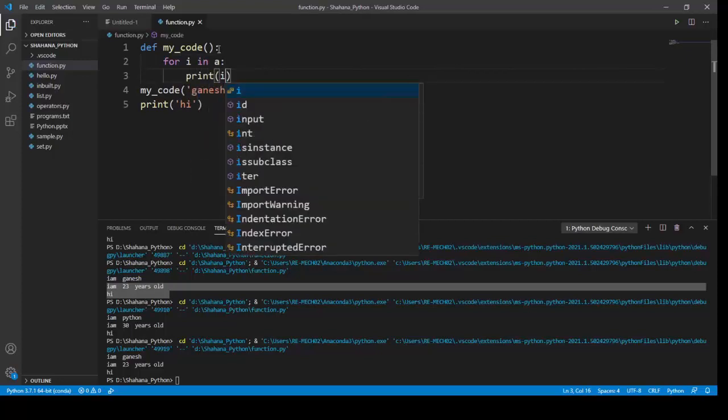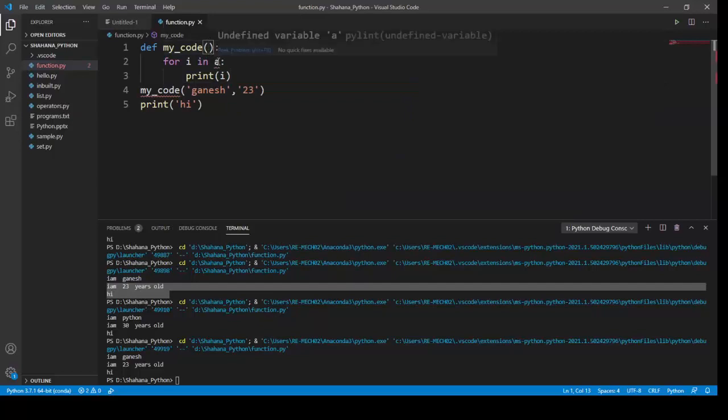Here I'm going to pass a, but I don't know how many arguments will come from the user. For that I'm going to make a new type of parameter, a star followed by my keyword name. Now I'm going to add my values like this: 24, 1, 2, 3, 4, 5.